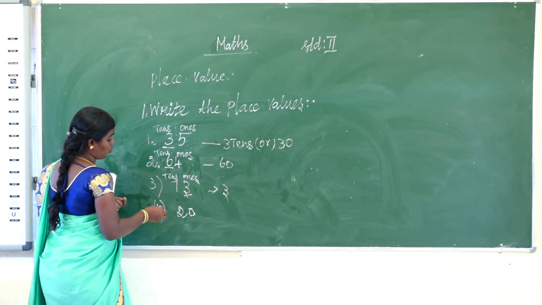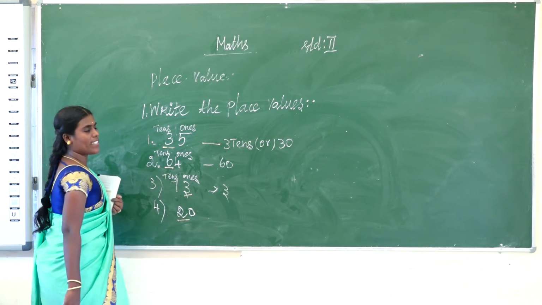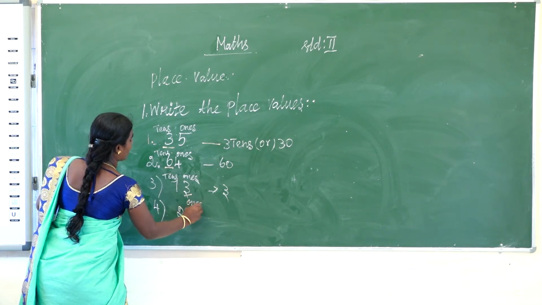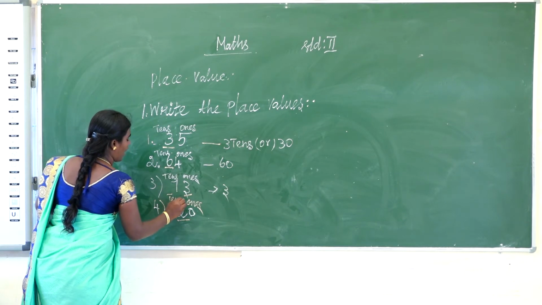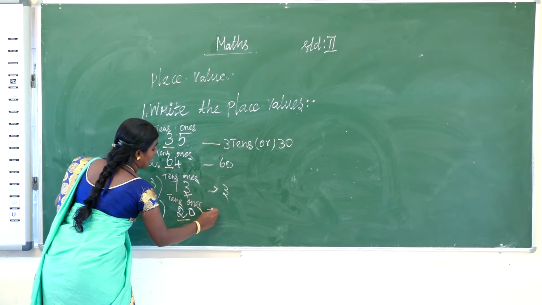Here the answer is 20. Now you find the value of 2. What is the place value for 2? That is the ones place. The next one is the tens place. What is the value of 2? 2 tens are 20.